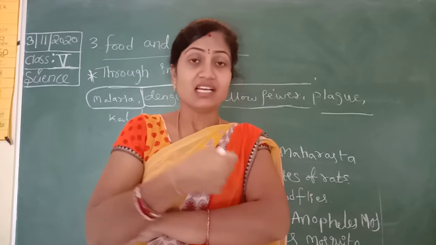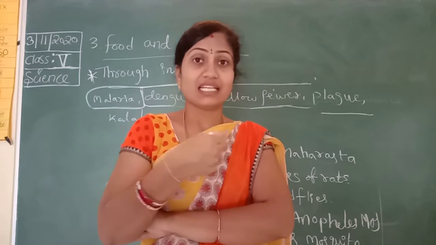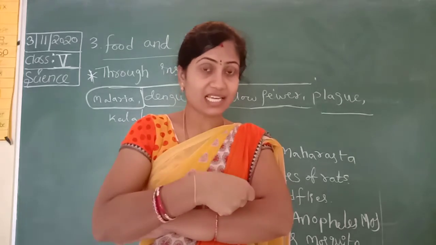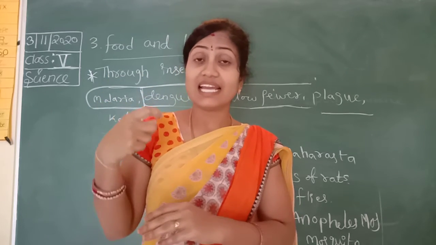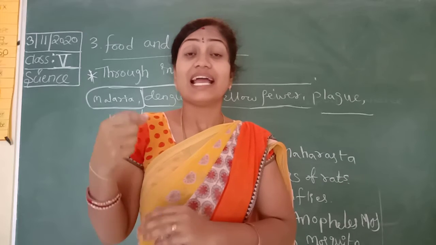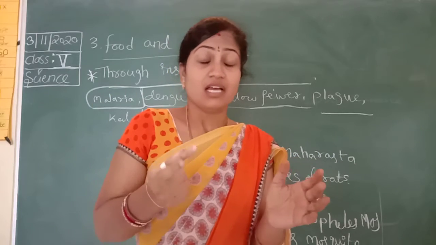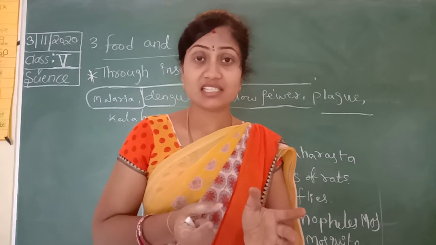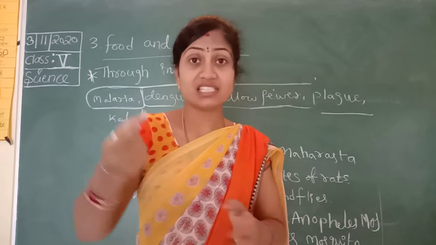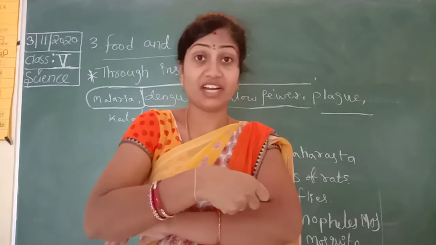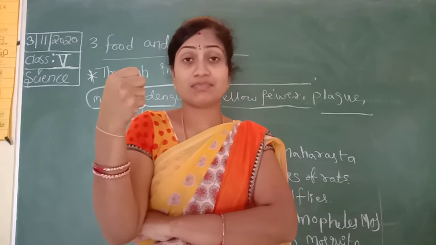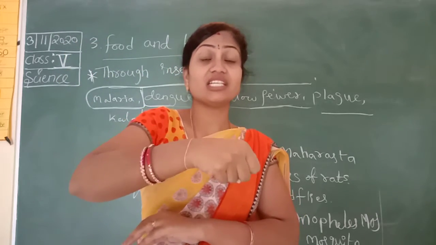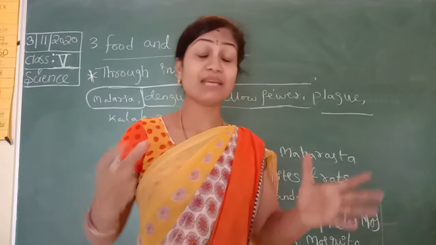suck our blood, and our blood can carry disease. If a person has malaria, the mosquito bites that body, sucks the blood of the malaria patient, and then injects it into a healthy person's blood.